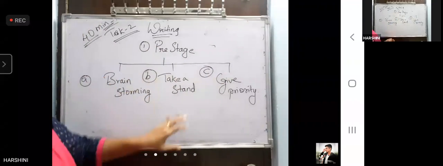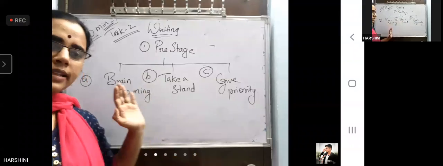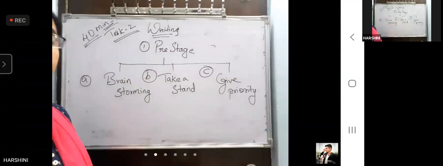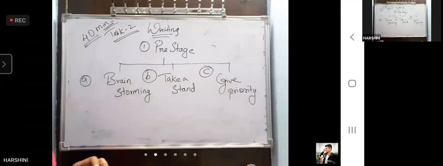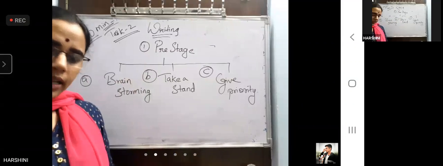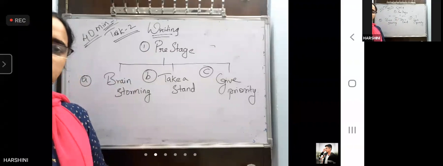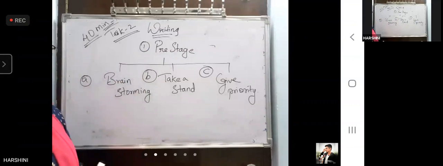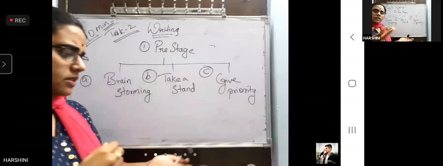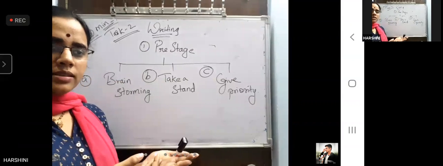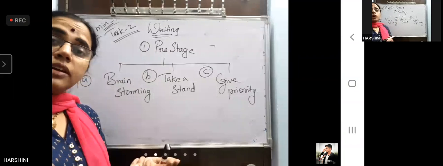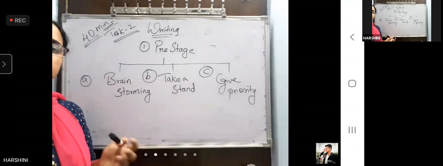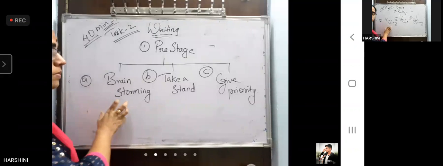In the pre-stage, in 5 minutes, you have to again use your time wisely for 3 steps. Do brainstorming, then take a stand. After doing brainstorming, see, we have a problem. I already told you, once you look at the question, we have previous childhood knowledge or acquired knowledge, from reading books, looking at the news, watching television and everything. Okay, let me complete. Just looking at the question and writing the answer for a voice, some mistake will come. In the writing part, what mistake will come, friends? You will end up writing something for 1 paragraph or 2 paragraphs if you don't do this brainstorming.